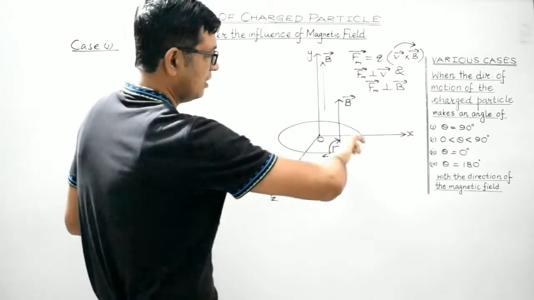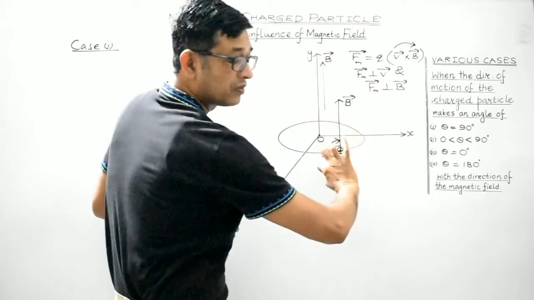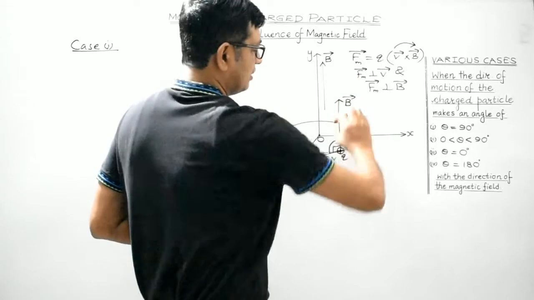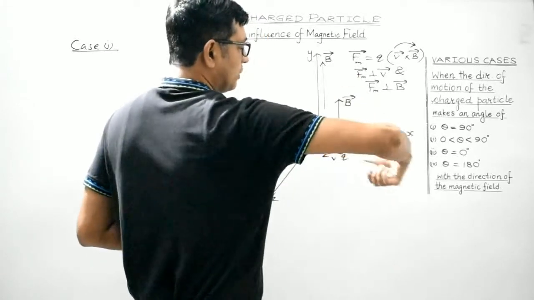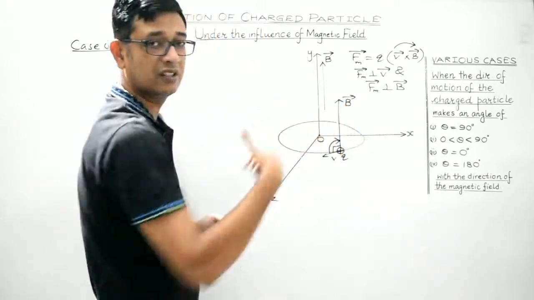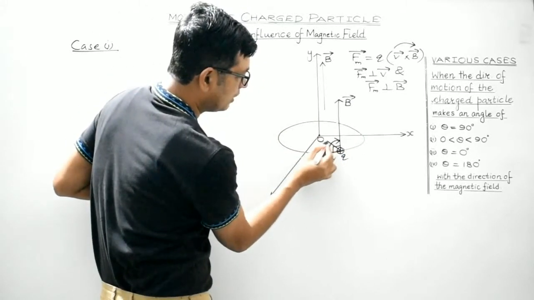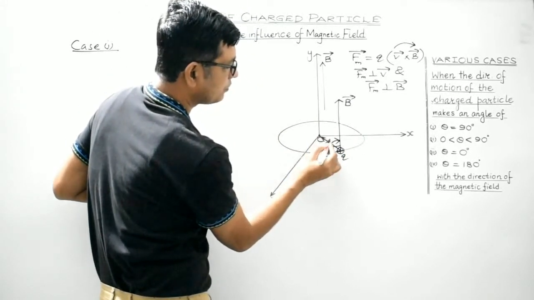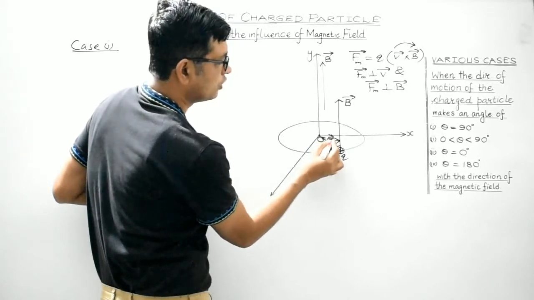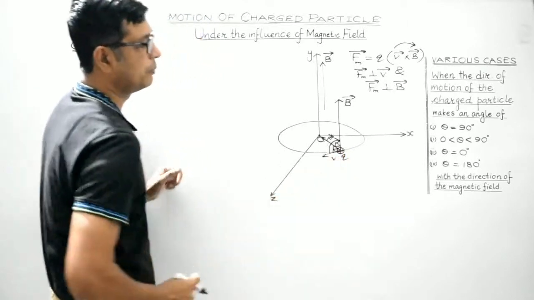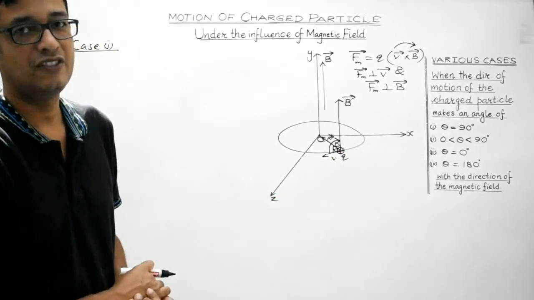The angle is measured from velocity vector to magnetic field vector, in the clockwise direction. So, thumb is pointing towards the origin. So, actually, the force would be along this direction. This is the direction of the force, which will be perpendicular to both velocity vector as well as magnetic field vector, right?